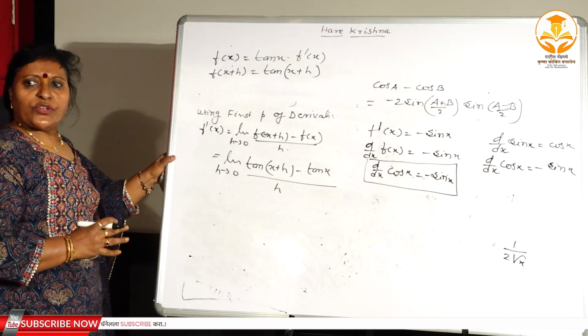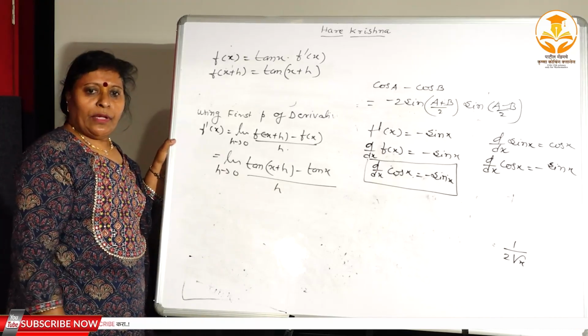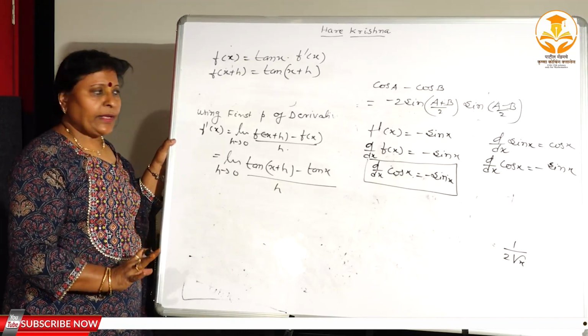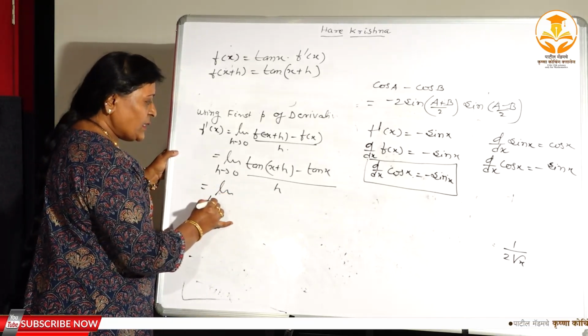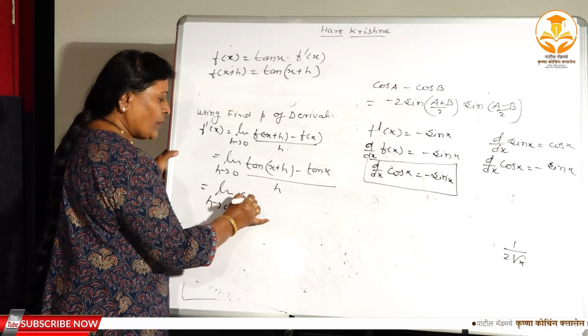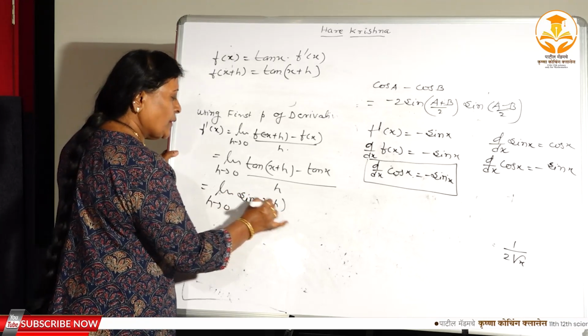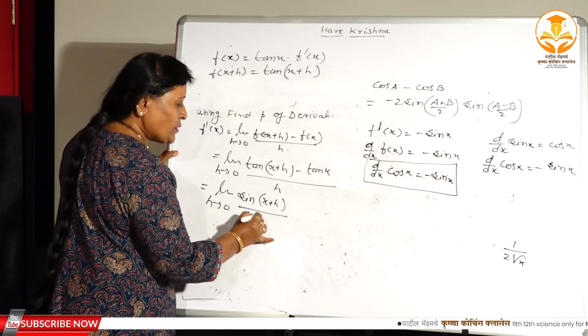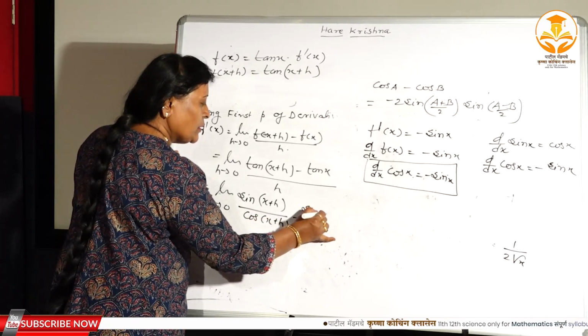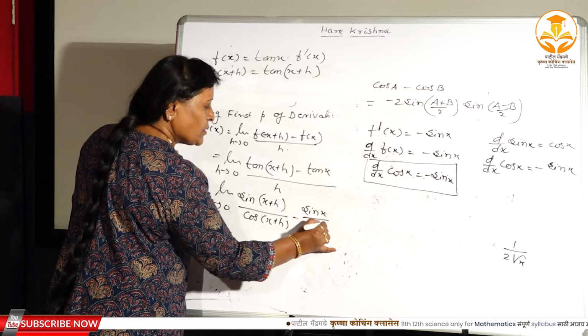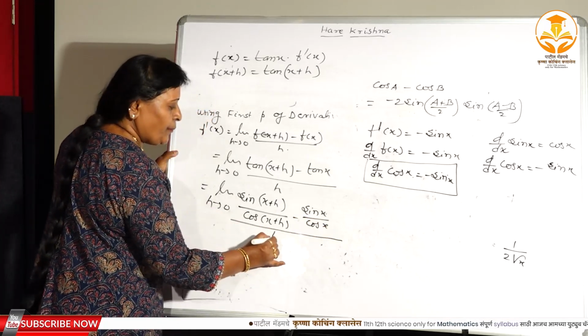Now there is no such a formula tan a minus tan b, असा कुठल्याही प्रकारचा फॉर्म्युला नाही आहे tan a minus tan b. Therefore you have to make the conversion, that is tan you can write as a sin by cos, sin x plus h divided by cos x plus h minus sin x divided by cos x divided by h, right.